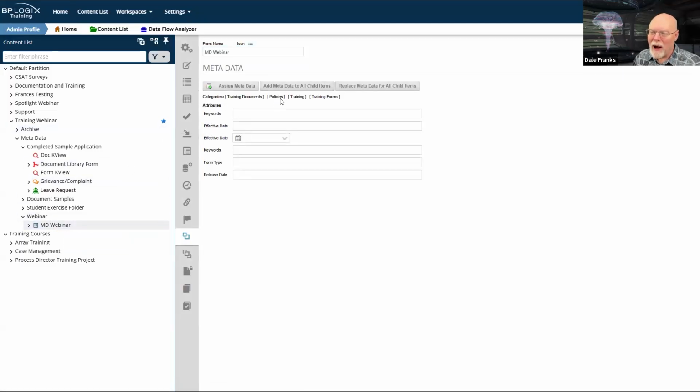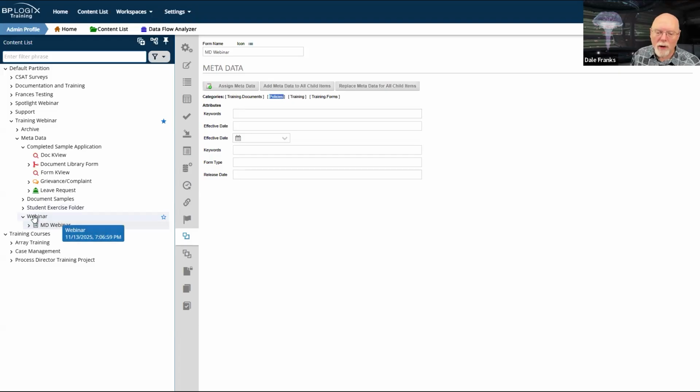Okay, policies is there, but all of the old items are there too. So all of the training items, the three training categories that exist, they're all assigned too. So when I hit add metadata, it did exactly what I asked it to do. It added the policies metadata to the existing metadata categories that existed for this particular form definition.